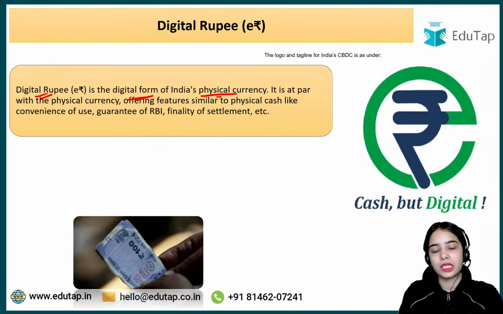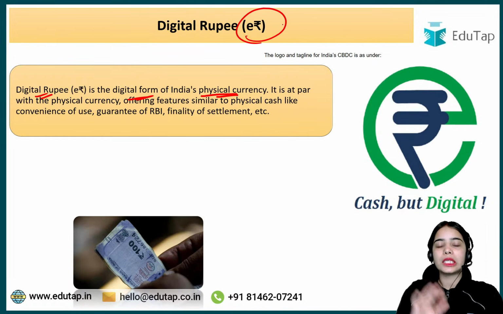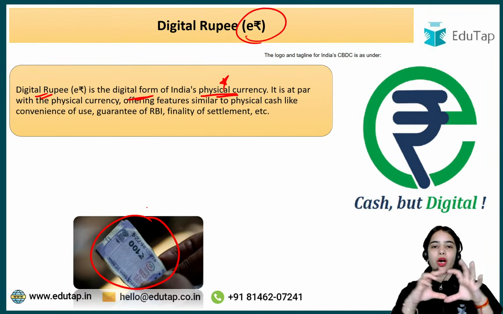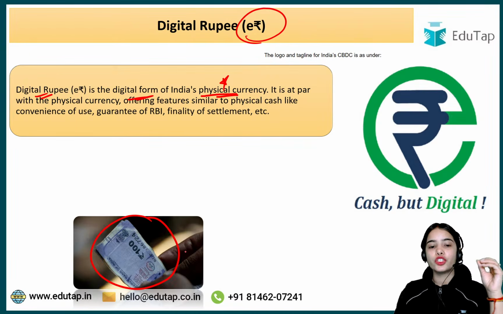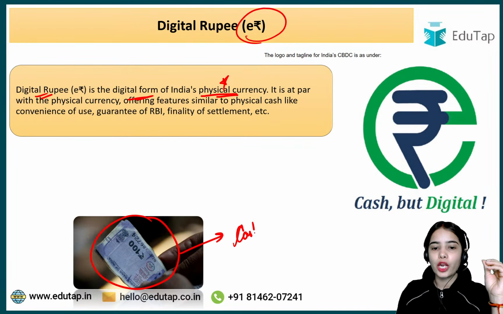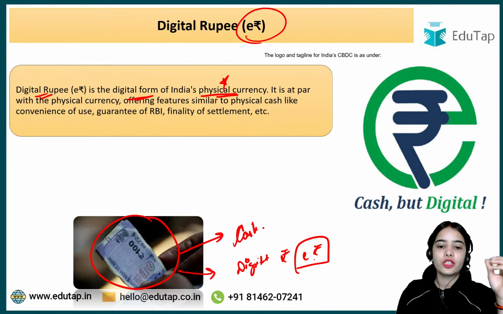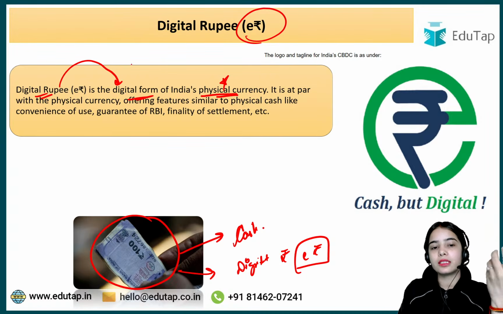The central bank digital currency, or the e-Rupee, the Digital Rupee, is the digital form of India's physical currency. So this e-Rupee is nothing new. It is just the digital form of India's physical currency. You have the banknotes, you have the money in your hands, let's say. So instead of holding the cash, now you can hold this Digital Rupee, that is your e-Rupee basically. So that is the idea: the Digital Rupee is the digital form of India's physical currency. It is at par with the physical currency.